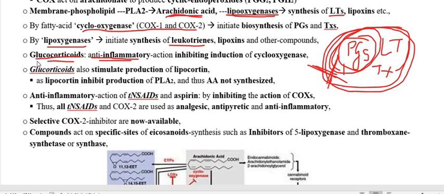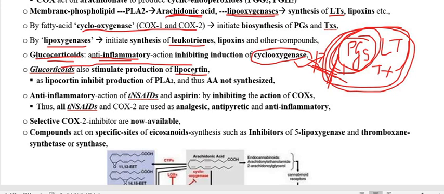So how are we going to use glucocorticoid as an anti-inflammatory? Because glucocorticoid is going to inhibit the COX enzyme, that is the cyclooxygenase enzyme, and therefore prostaglandin is not going to be synthesized. This is the first one. Not only that, glucocorticoid, that is a steroid, is also going to synthesize the protein lipoprotein, an endogenous compound.